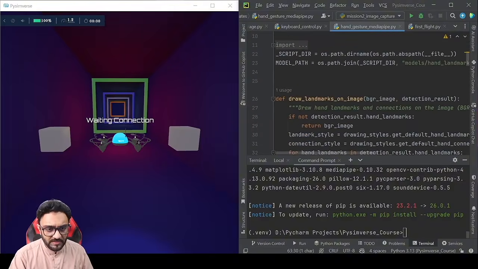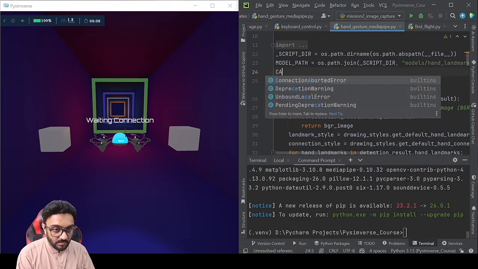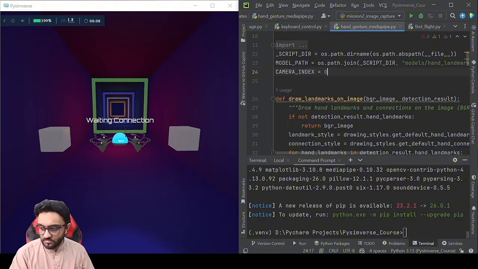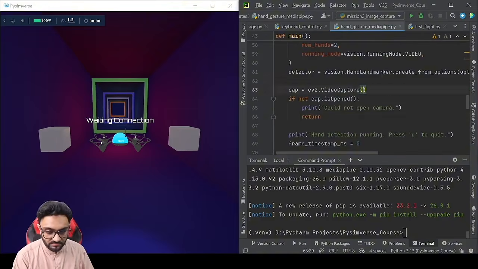This number should be at the top somewhere. So here we can write camera_index equals 0, and then we can copy this and paste it here.